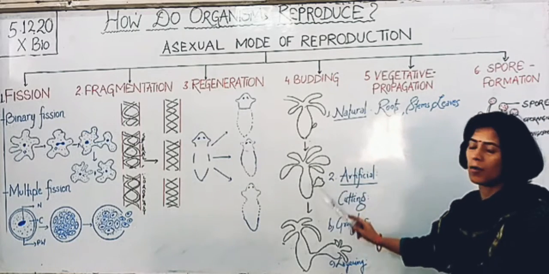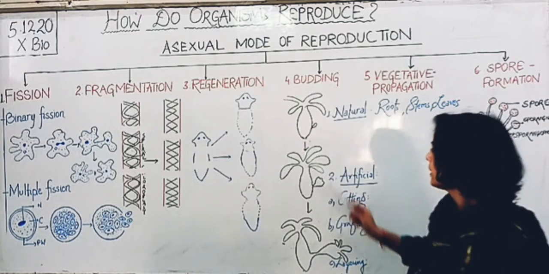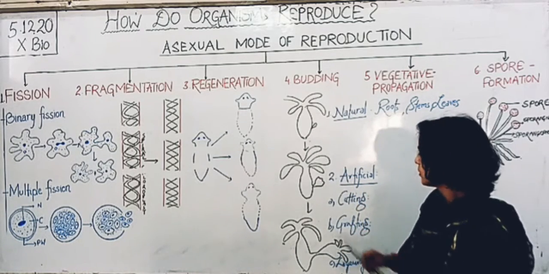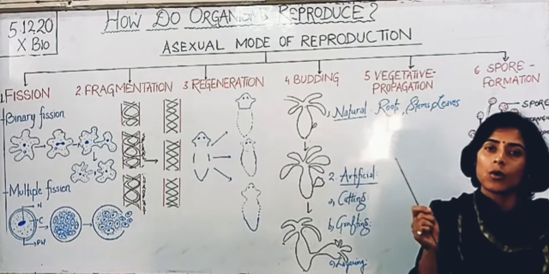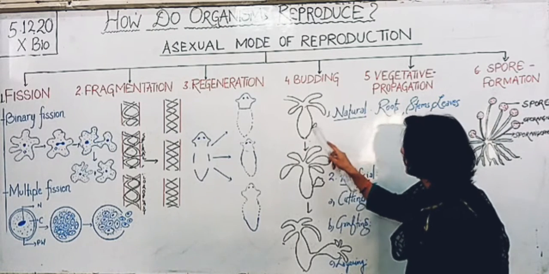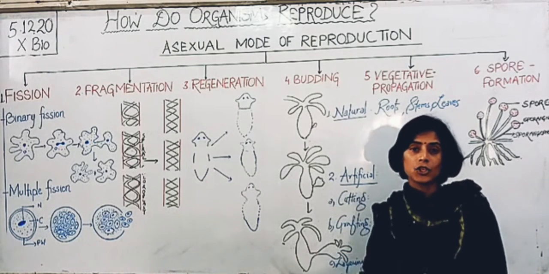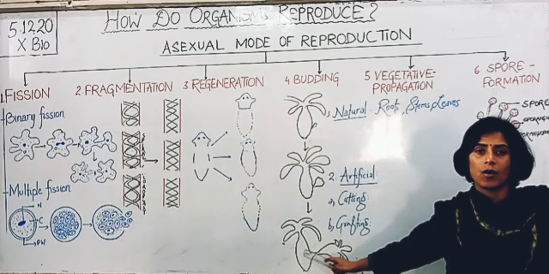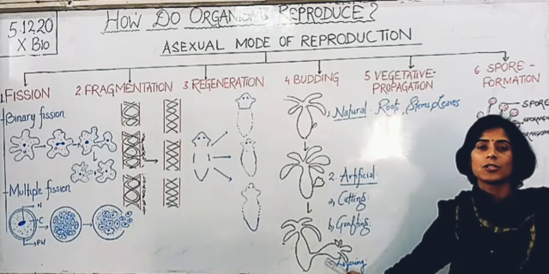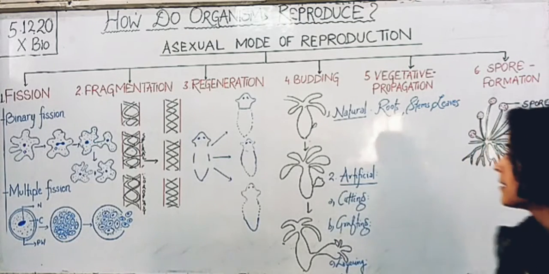The best example of budding is hydra. Now what is budding? If you look at this hydra, a small outgrowth takes place here. That outgrowth, a specialized mass of cells, is called a bud. This bud develops as an outgrowth because of repeated cell division. Eventually it grows, and finally the bud detaches itself from the parent hydra. Once it detaches, the bud grows into a new hydra. So this is about budding.